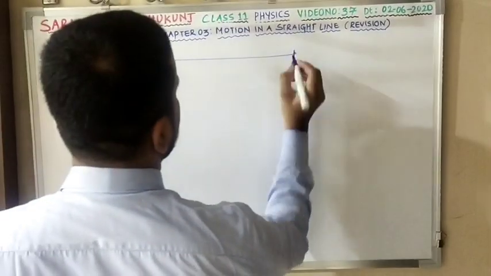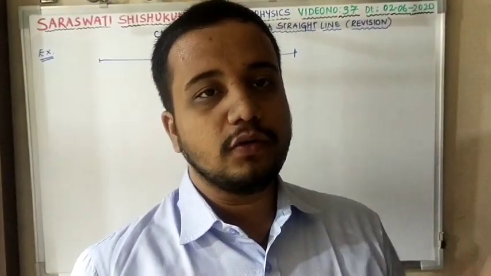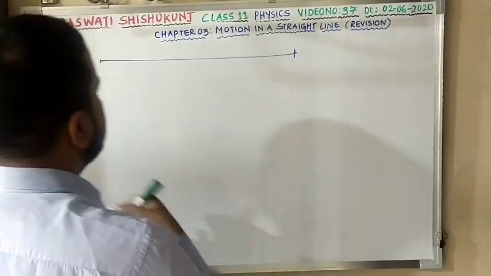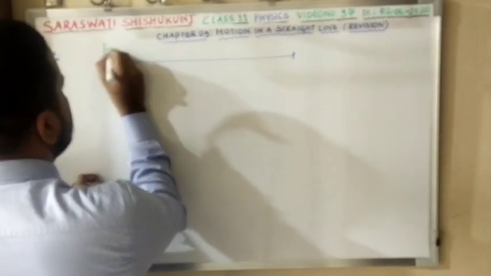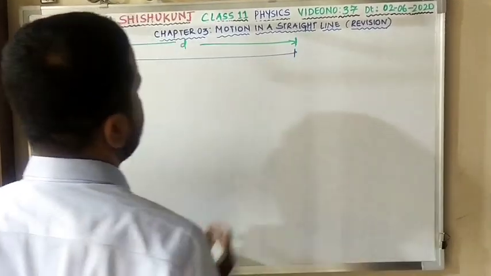A motorcyclist is moving on a road. Remember, we don't have the distance given over here. So I am considering the distance that is being covered by the motorcyclist to be D.